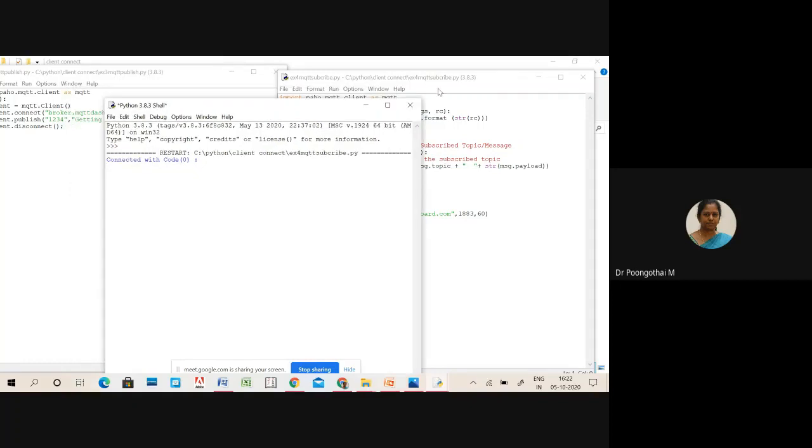Now your PC is acting as both publisher and subscriber. So someone has executed this code, so that message is received.